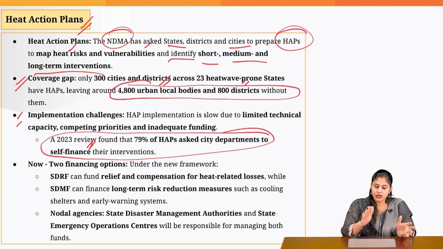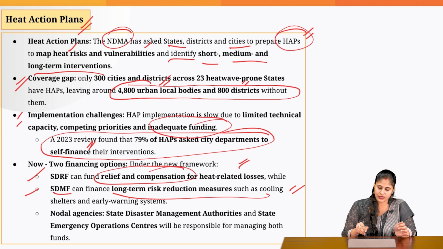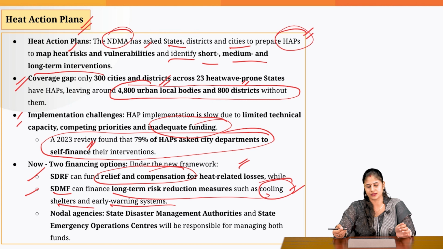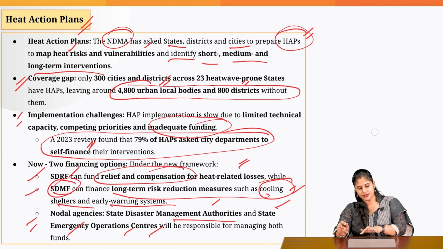Let's try and understand. Earlier, when it comes to this heat action plan, it was mentioned that they have to self-finance. So that is why the financing support was limited. But with this recent change, now the states have two financing options. One is under the SDRF, the other one is under the SDMF, the State Disaster Mitigation Fund. So it can also carry out relief and compensation related activities, and it can also carry out mitigation activities. For example, putting in place cooling shelters, early warning systems, etc. And which are the nodal agencies which are going to monitor these funds? So for SDRF, it is the National Disaster Management Authority, and for SDMF, it is the National State Emergency Operation Centers.